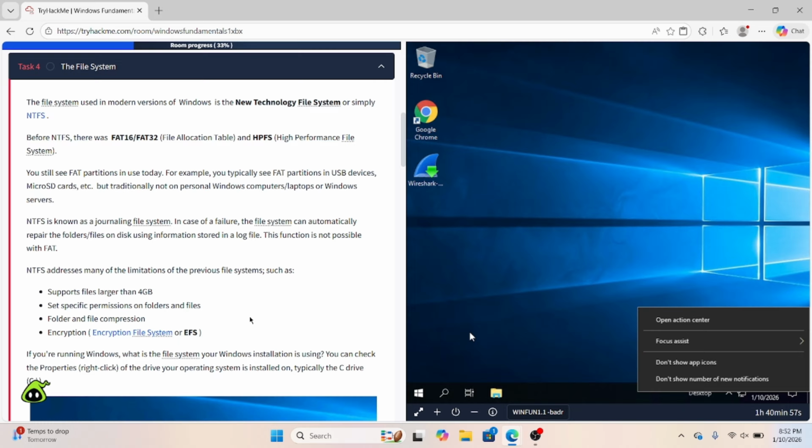NTFS addresses many of the limitations of the previous file systems, such as supporting files larger than 4 gigabytes, setting specific permissions on folders and files, folder and file compression, and encryption.